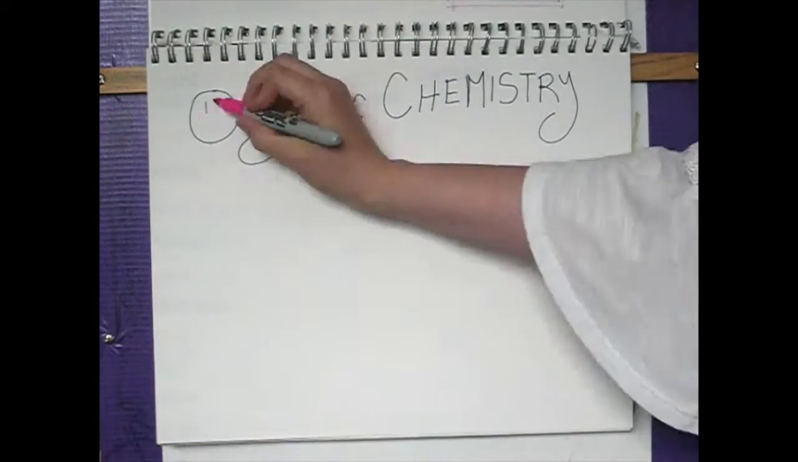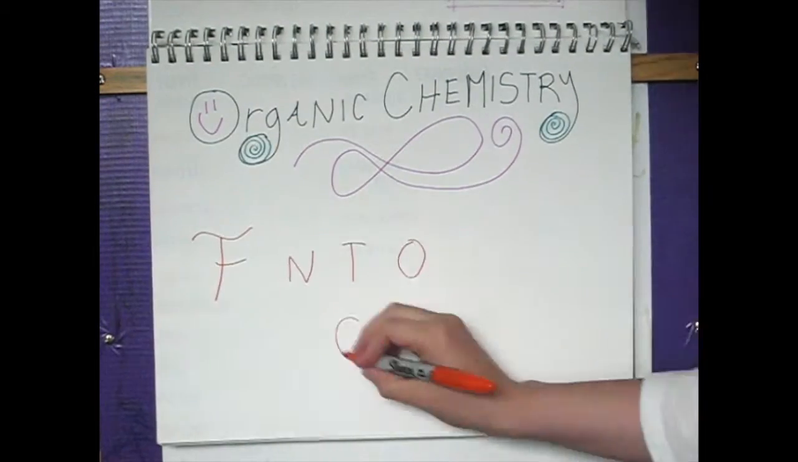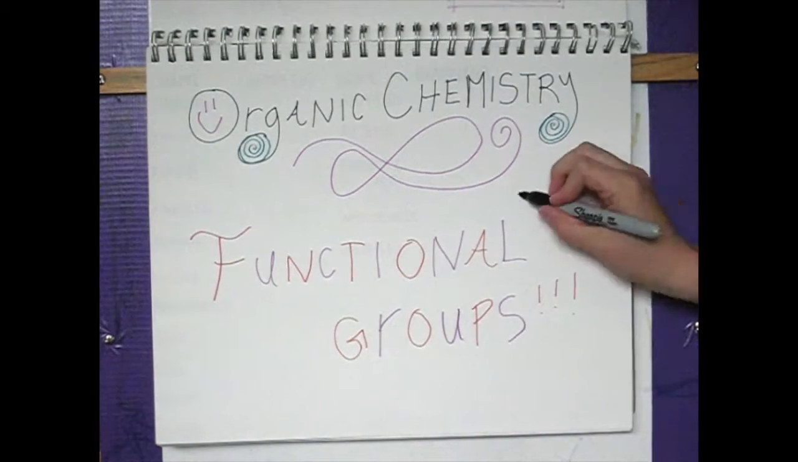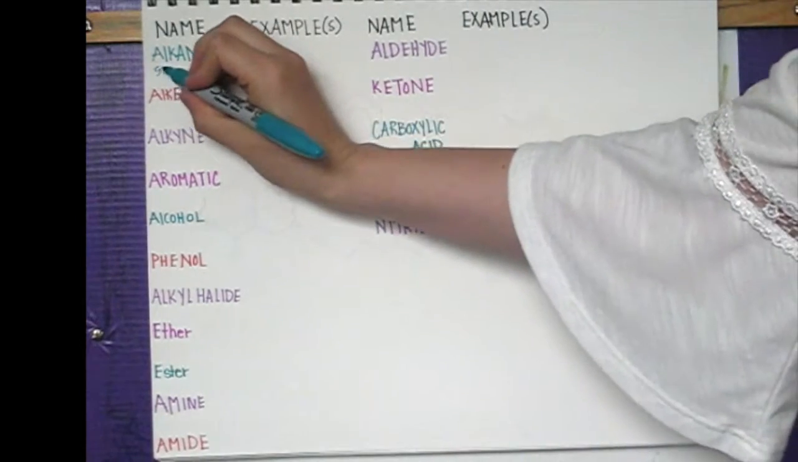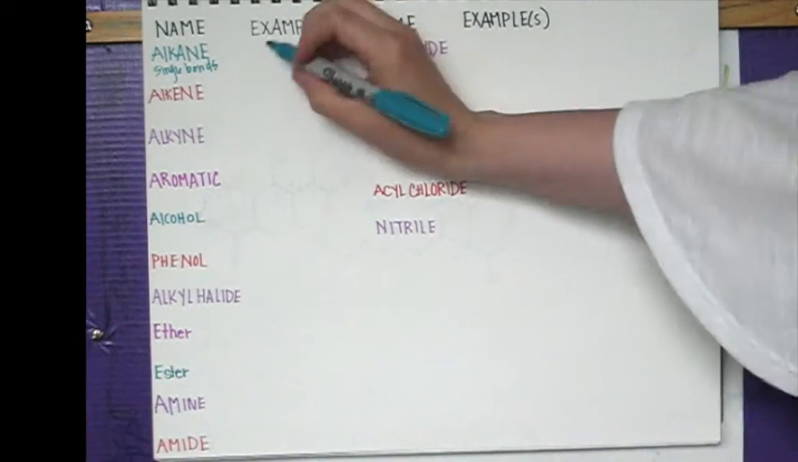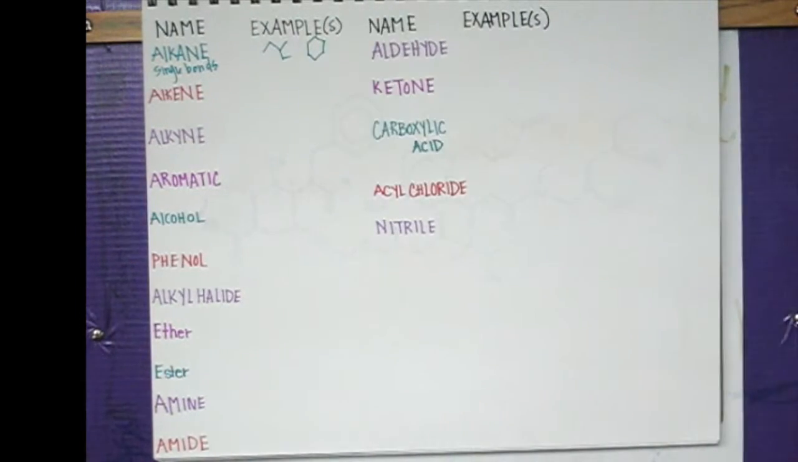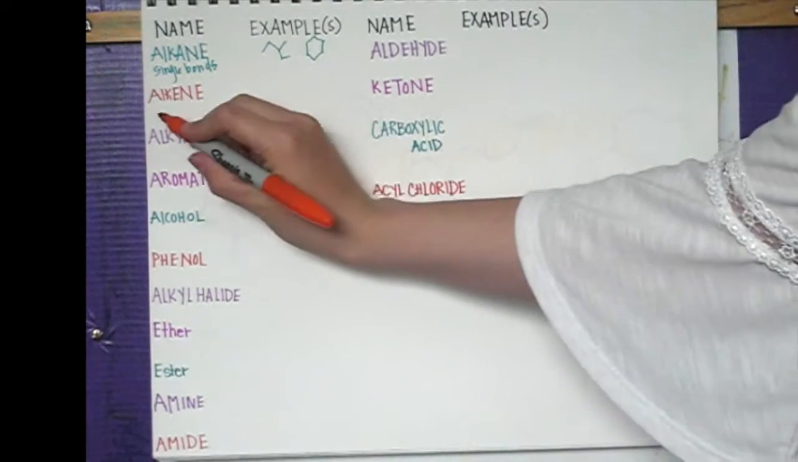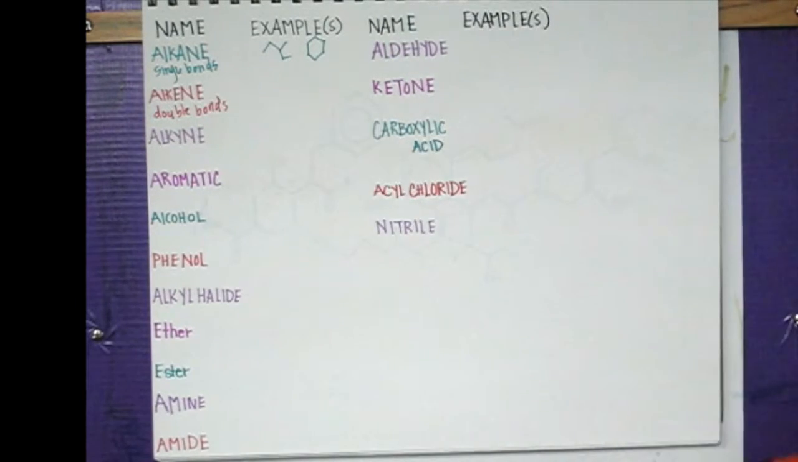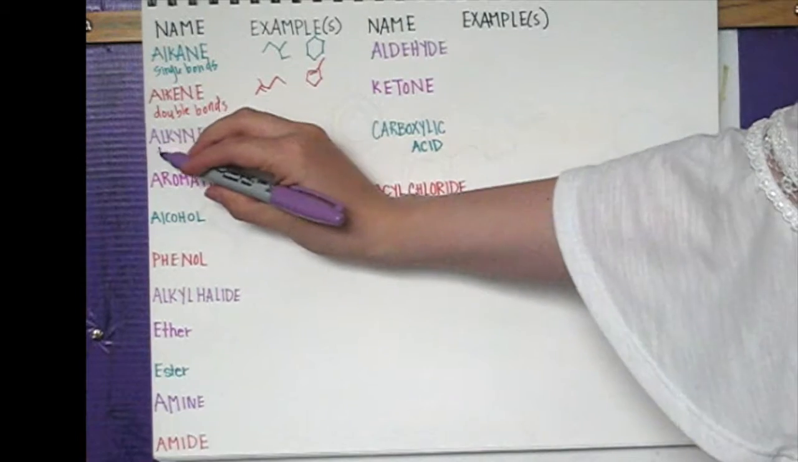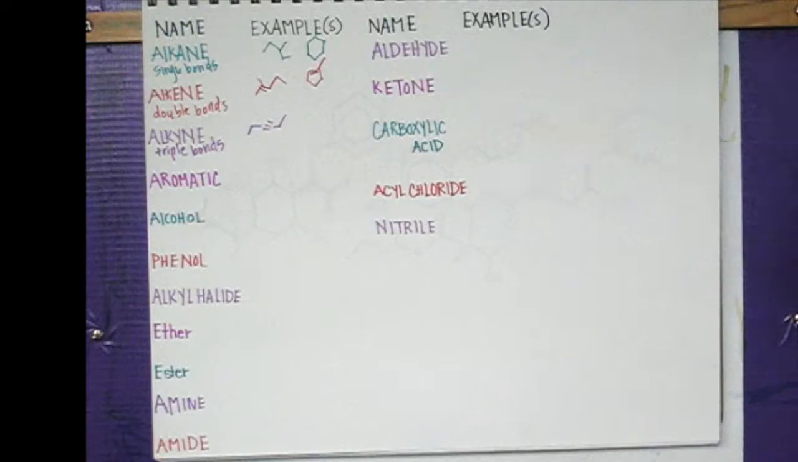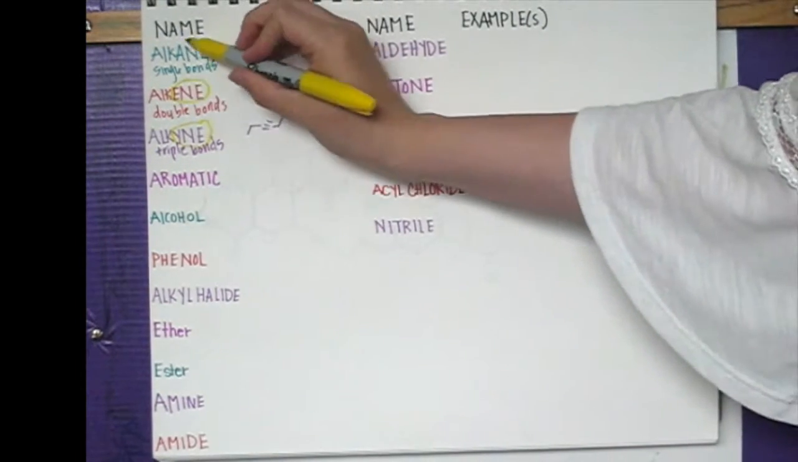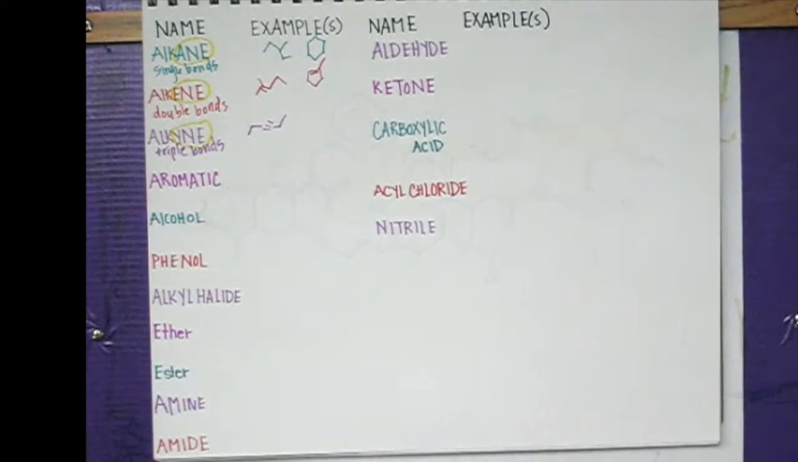Alright, this organic chemistry video is going to be talking about functional groups, just some very basic ones. Alkanes are hydrocarbons that only contain single bonds. An alkene is a hydrocarbon with double bonds, and an alkyne is a hydrocarbon with triple bonds. A hydrocarbon is simply a structure that only has hydrogens and carbons. These three hydrocarbons differ by their suffix.